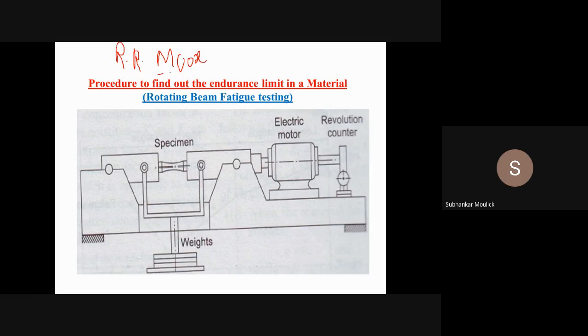So that's why this particular experiment is also known as R.R. Moore rotating beam fatigue testing machine. It is a method by which you can find out the endurance limit of a material. Is it clear?